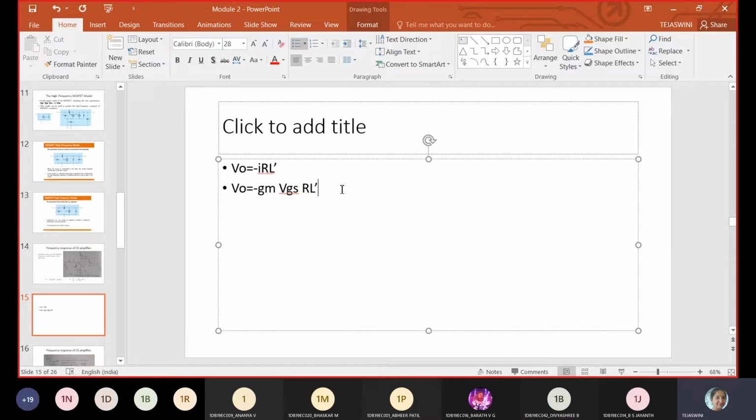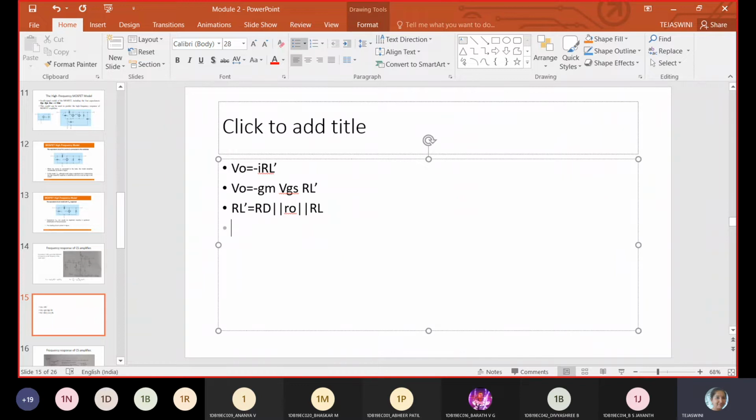I told you RL dash will be the total resistance, so RD parallel R naught parallel RL.